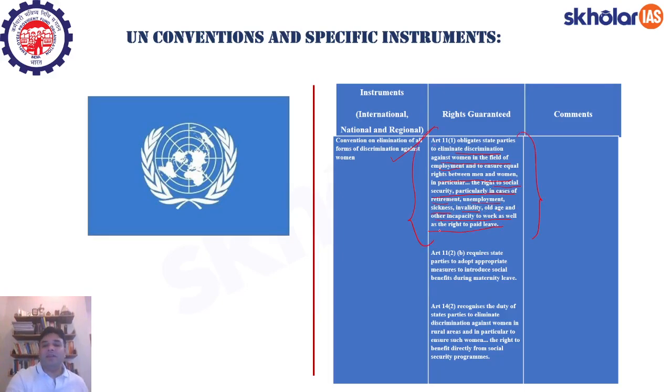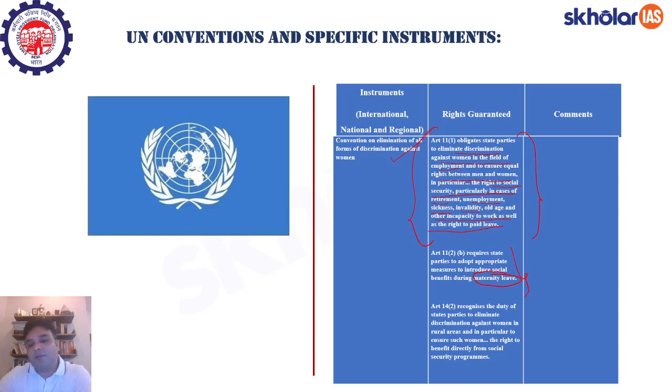Okay. Then there is Article 11 subclause 2 which requires the state parties to adopt appropriate measures to introduce social benefits during maternity leave. So Article 11 subclause 2 subclause B is specifically about maternity leave. Okay. And Article 11 subclause 1 is a general article.